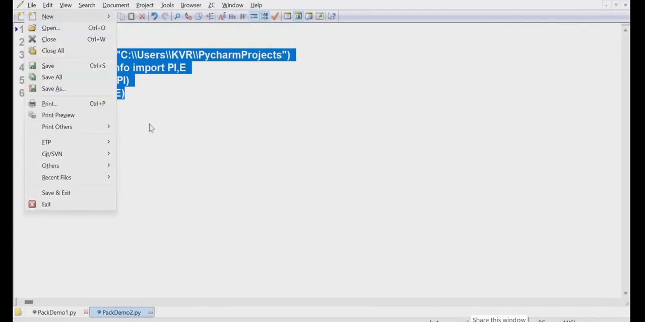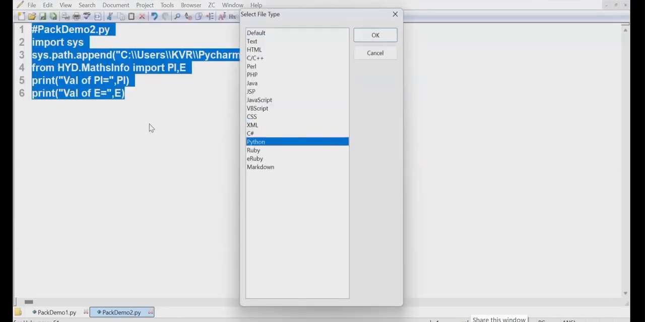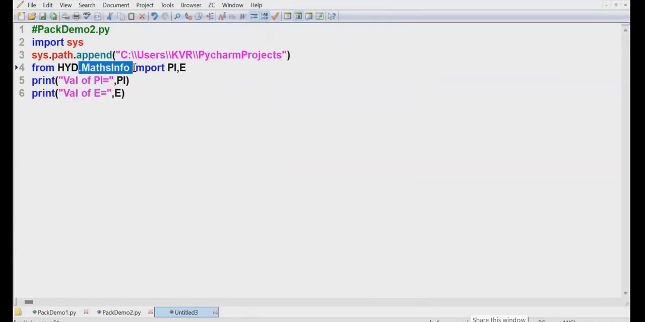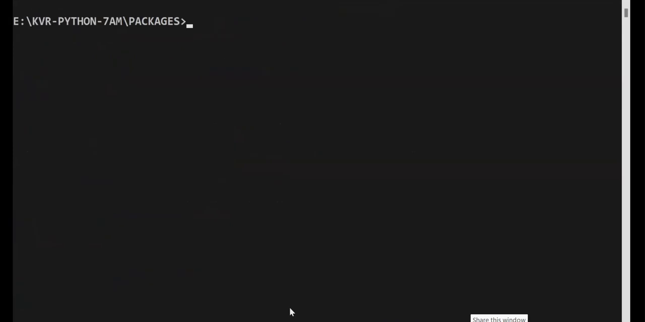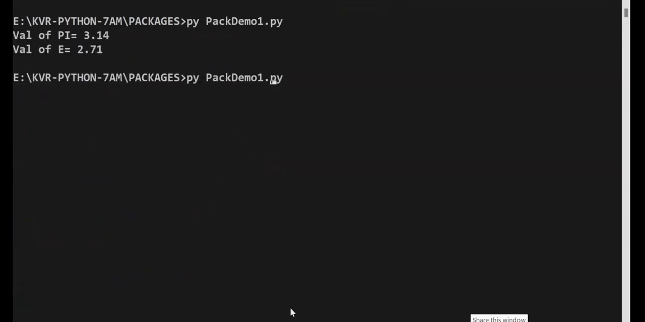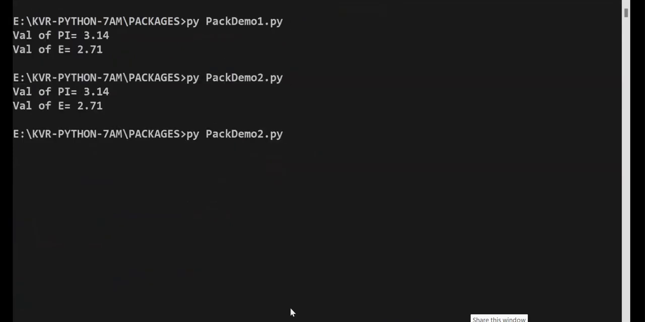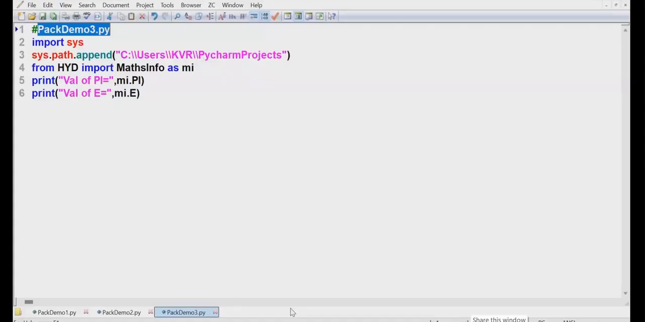One more thing is called what here? Go to the new one, because this knowledge is extraordinary that you will get it. Come on, import from HYD. Import what? Maths info as what? MI. How do I write it? MI dot. That's all. It is called what? 3.py. So try to run it. So see this now. Pack demo 1, pack demo 2, pack demo 3, like this. 3 different hairstyles, 3 different fashions. Really, the same hairstyle is not correct. Are you following? Done.